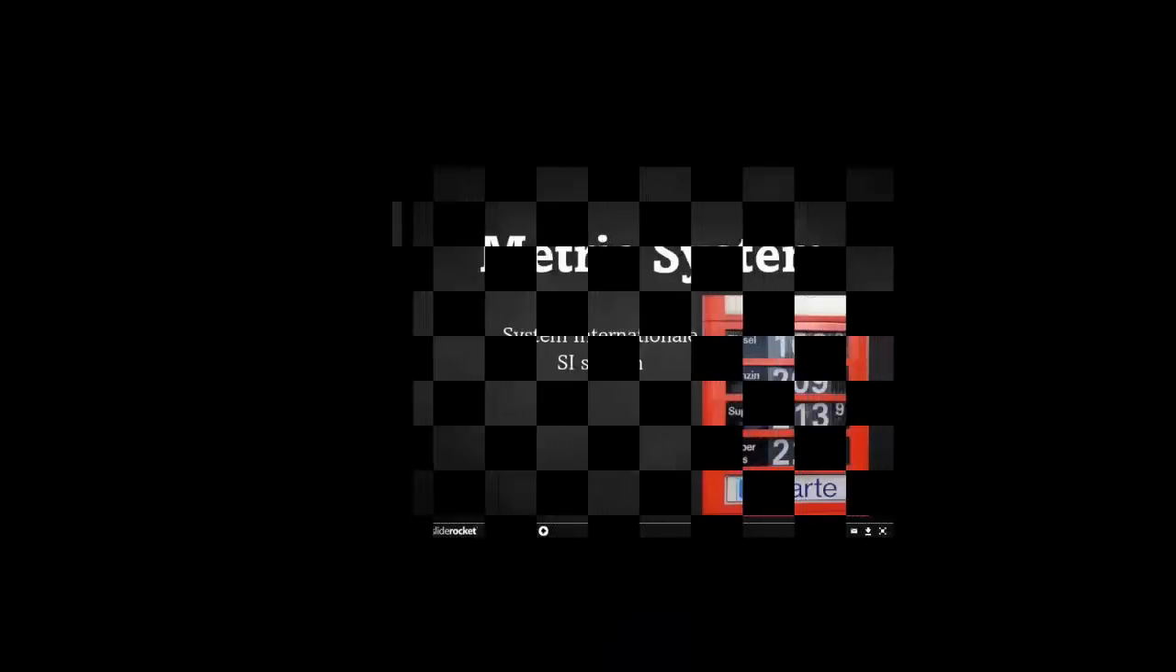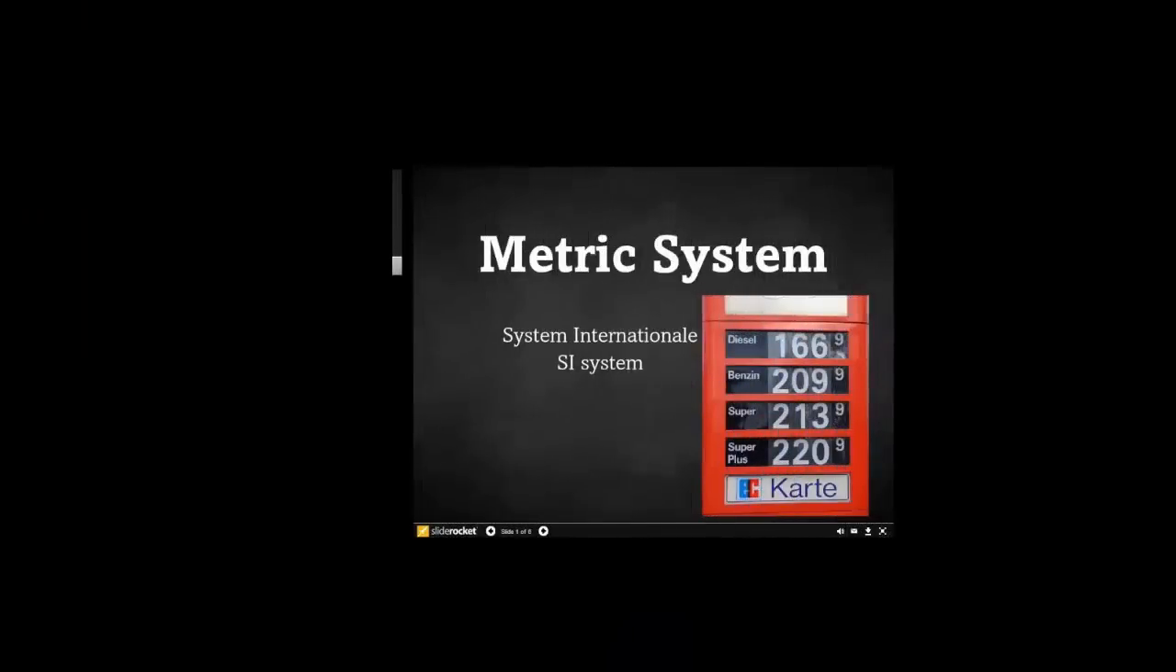through the metric system. And another name for it is the System International, or the SI system. It's commonly referred to as the SI system. And as you see here, I have a gas tank, and the price on it you might think is quite cheap, $1.66, 209, 213, and you say, wow, that's really cheap gas.